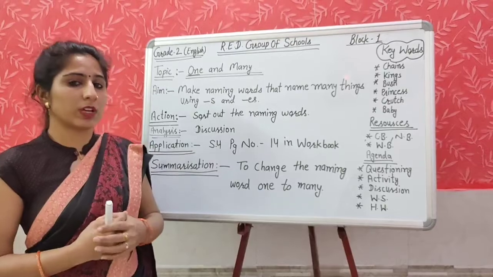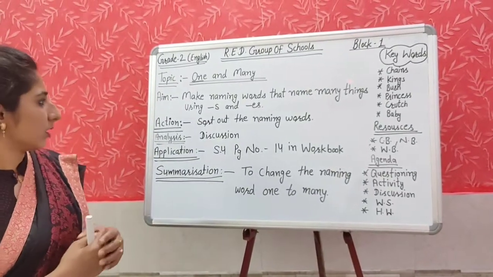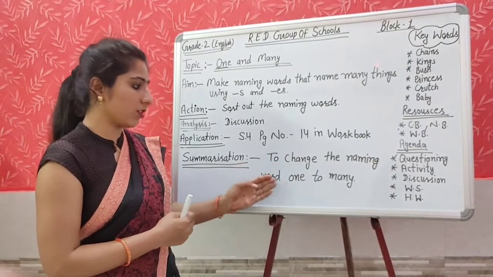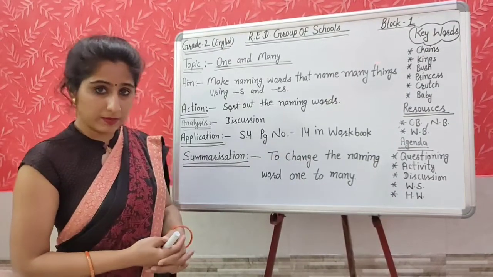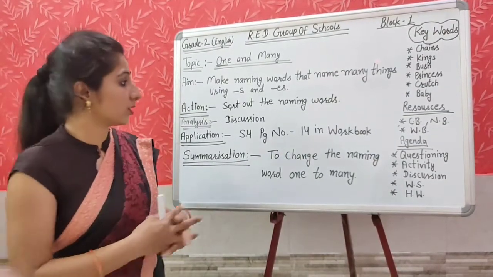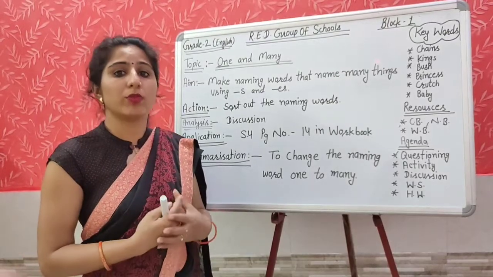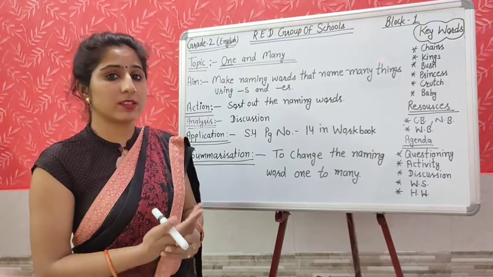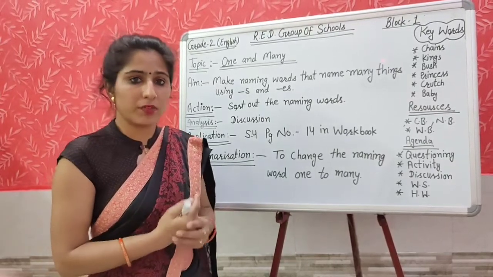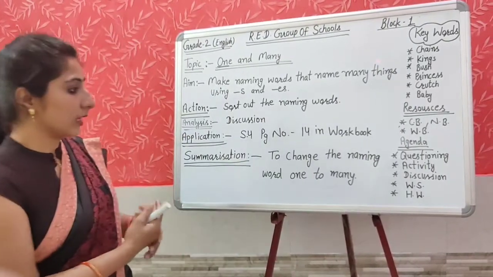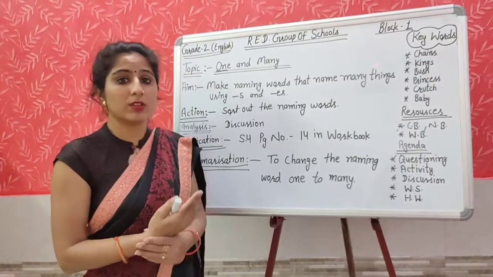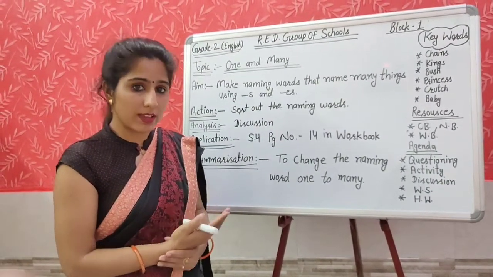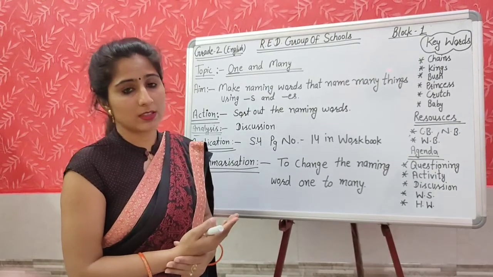Okay students, what have we learned today? We have learned to change the naming word from one to many. You learnt where to add s, where to add es, where to change y to ies, and the different spellings. For example, the words which end with ch, sh, z or x, we add es.